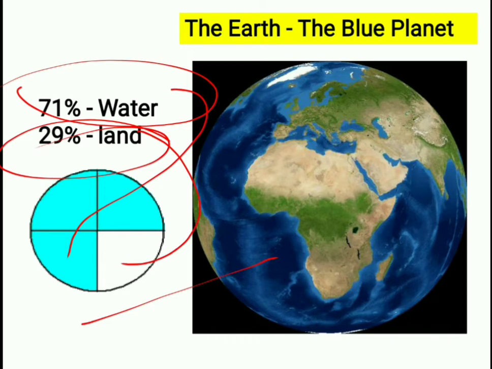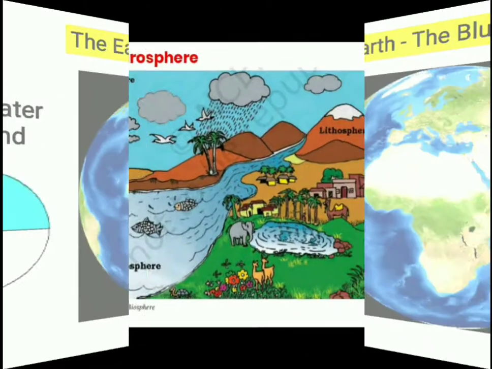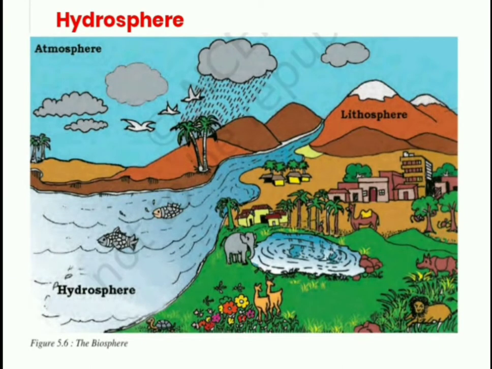Yes, that's why when we look at the earth from space, it looks like a blue planet. Next we go through the various sources of water bodies that form 100% of the hydrosphere.